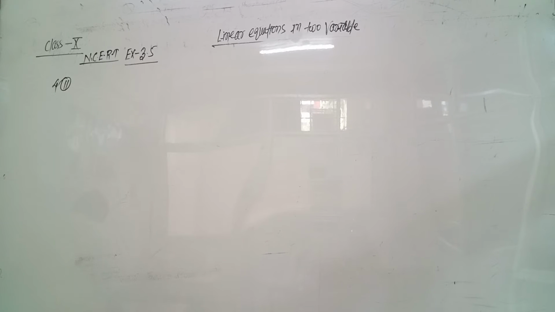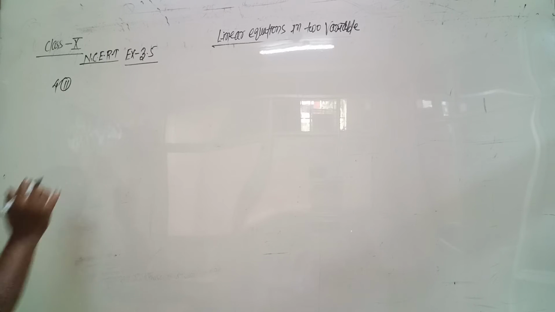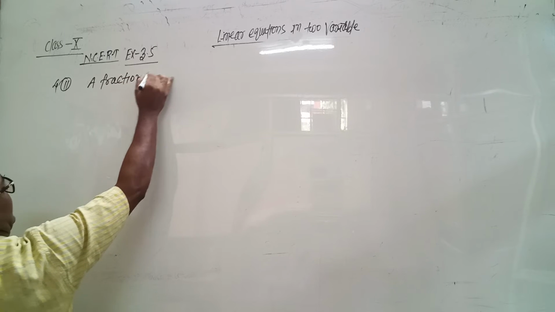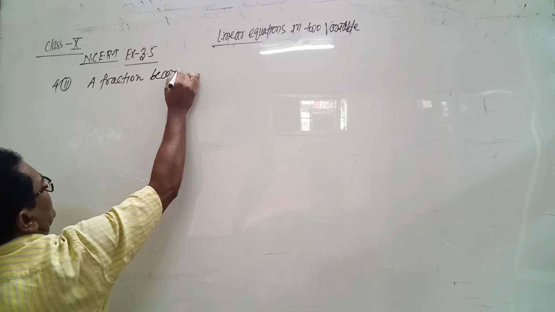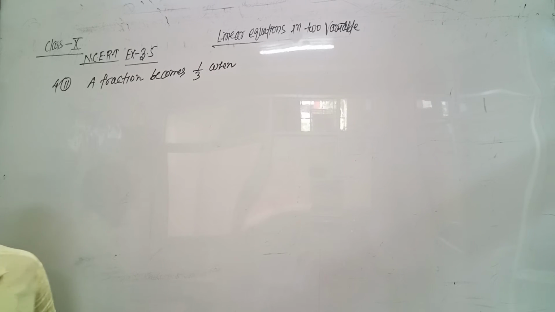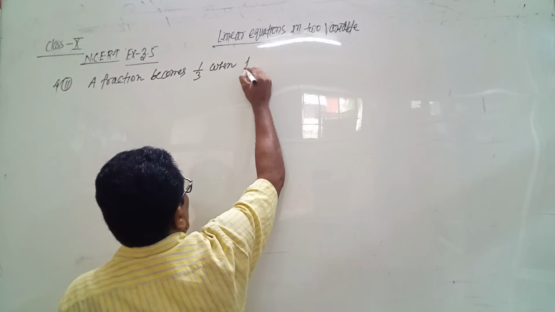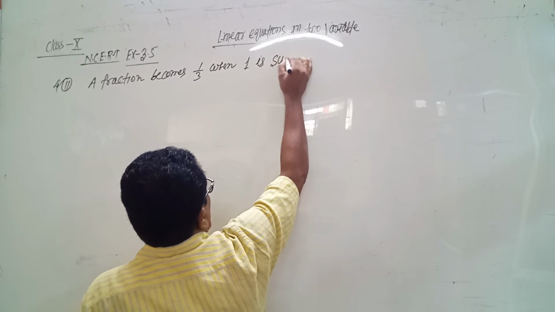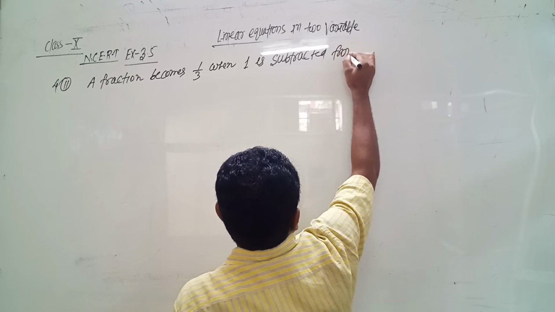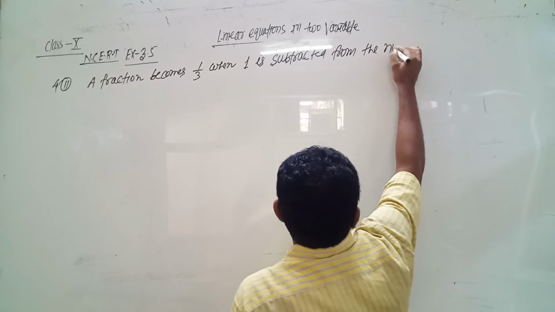A fraction becomes 1 by 3 when 1 is subtracted from the numerator.